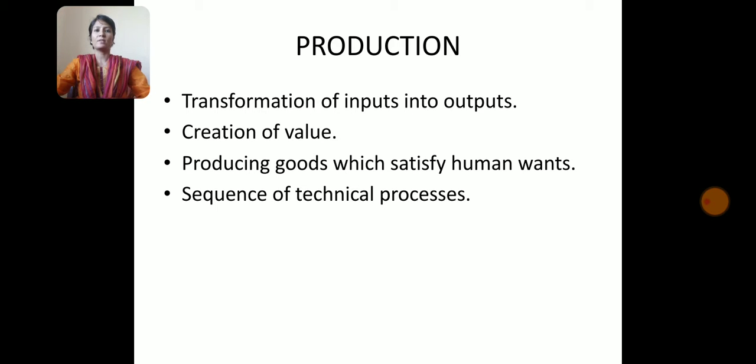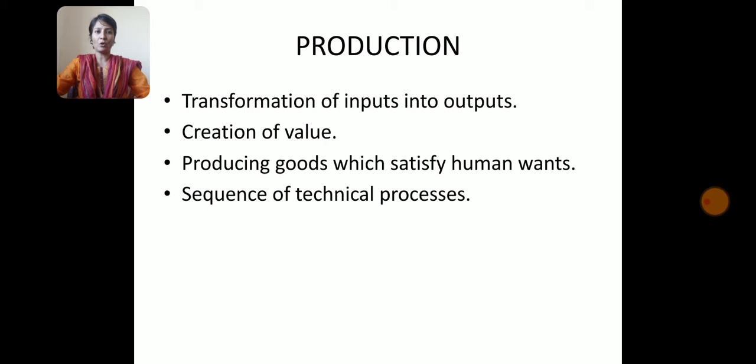Production involves creation or addition of value. It includes production of those goods which satisfy human wants. Production is a sequence of technical processes requiring craftsman skill.